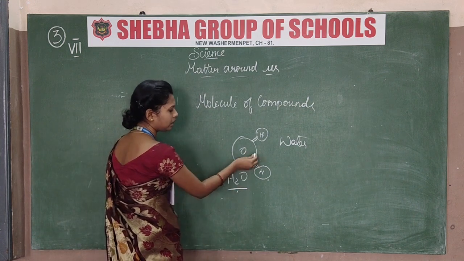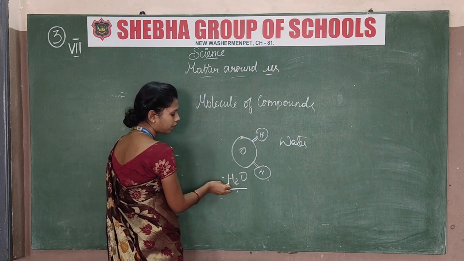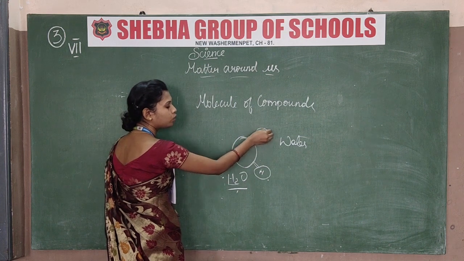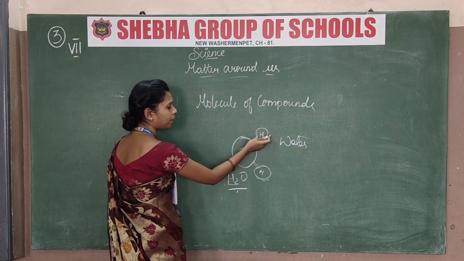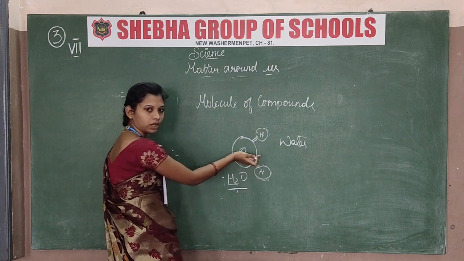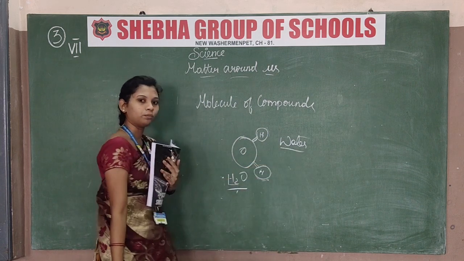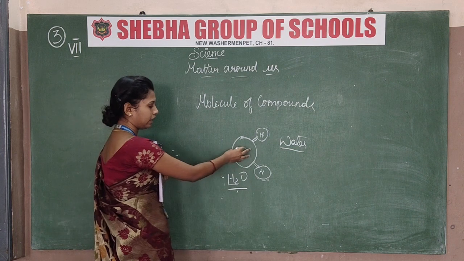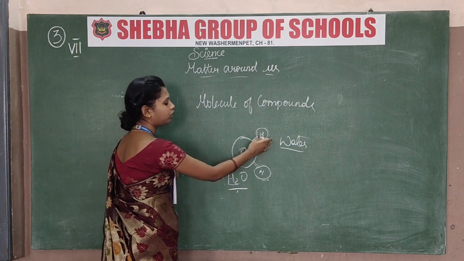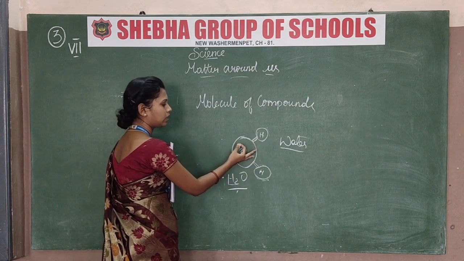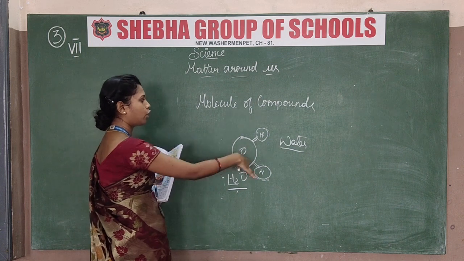In that, see, 1 oxygen and 2 hydrogen. We have to combine 2 hydrogen with the oxygen. When this structure is formed, then water will form. That is the formula. In that, 1 oxygen and 2 hydrogen combining is water. This is a molecule of a compound.